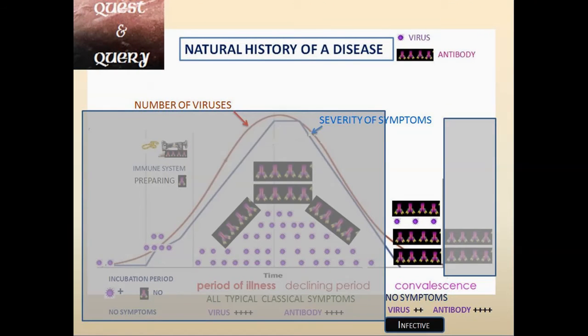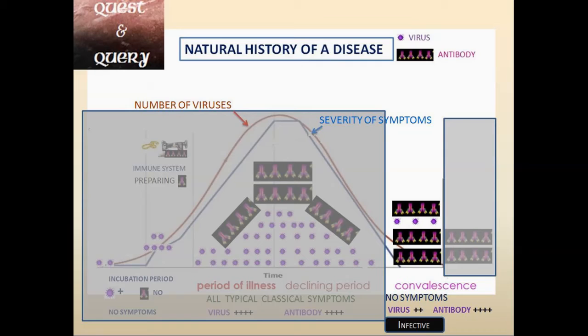Third phase of this disease, incubation is over, period of illness is over. During the illness, either he recovers himself without any complications, or he has got a good attention and treatment, he recovers and he comes back home. But remember, before sending this person home, people will do the confirmatory test again. During this convalescence, here also the symptoms will not be there, because he had a good treatment. He became asymptomatic.